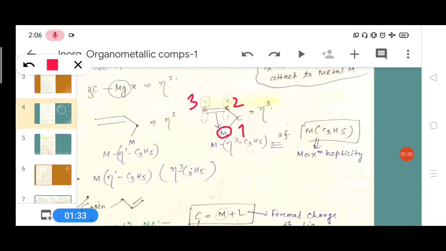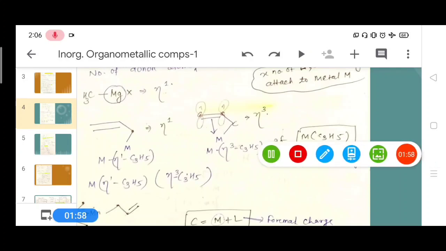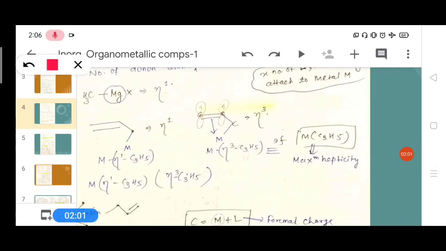One metal atom is attached with 3 donor atoms, so the hapticity is eta 3. C3H5 can act as eta 1, and also be attached to the metal with 3 donor atoms, so it is differentiated as eta 1 and eta 3. If the question gives MC3H5, it means maximum hapticity, that is 3, eta 3.